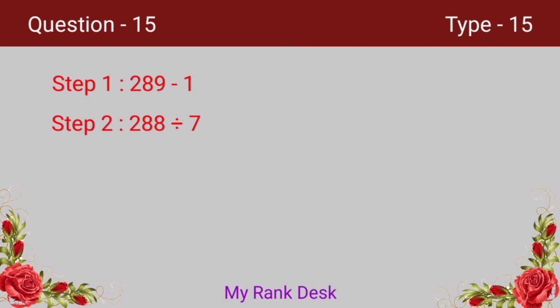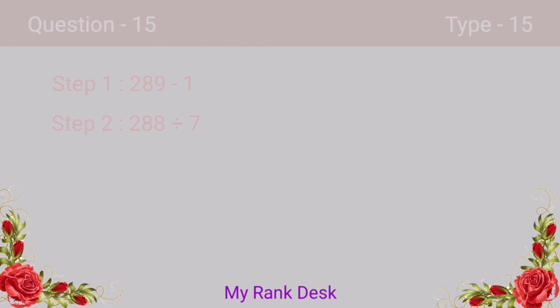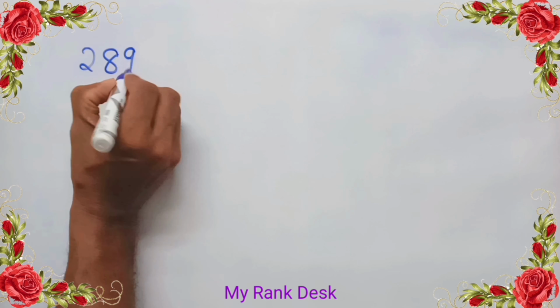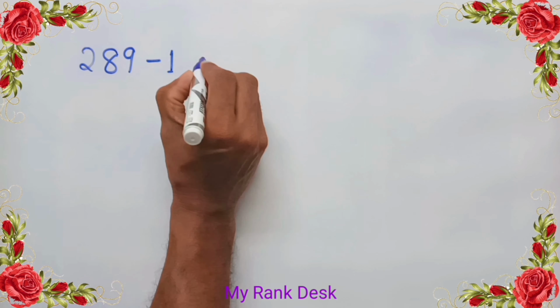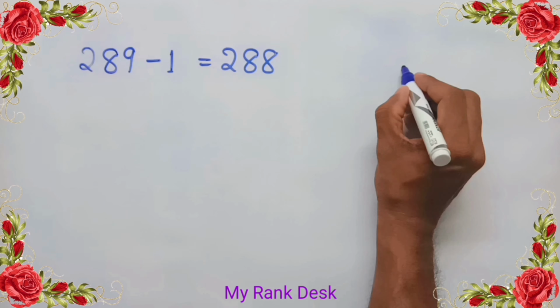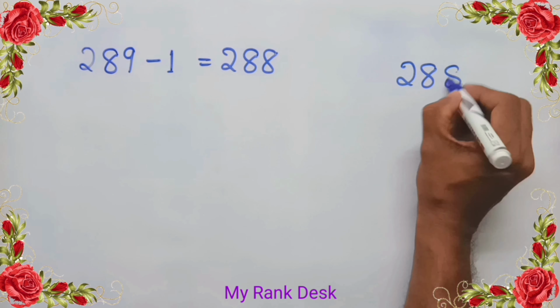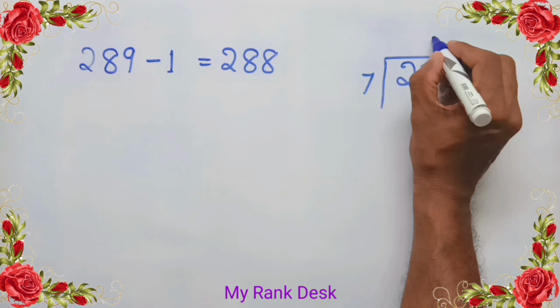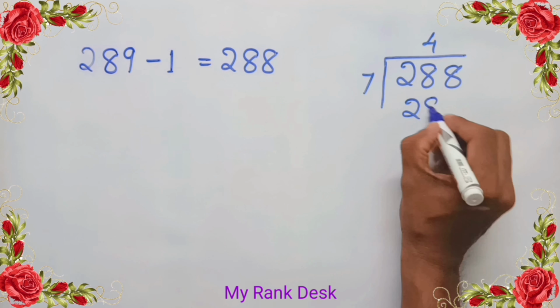Let's solve the problem. The number asked for is below 289. So we shall subtract 1 from 289. Then we get 288. Thus we shall fix the upper limit 288. Divide 288 by 7. 4 into 7, 28.